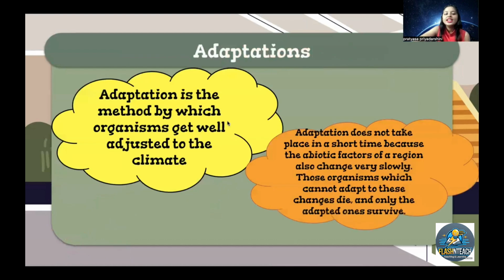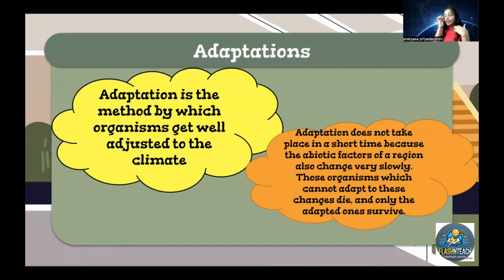Now see, here comes the adaptation. I told you about adaptation. This is the definition and briefing on adaptations, how they survive in both cold and warm environments. Adaptation is a method by which organisms get well adjusted to climate.